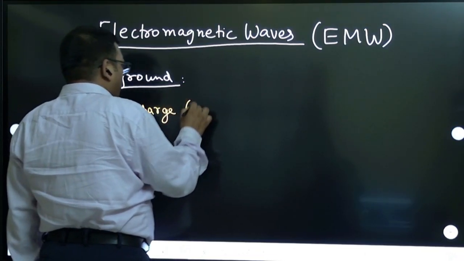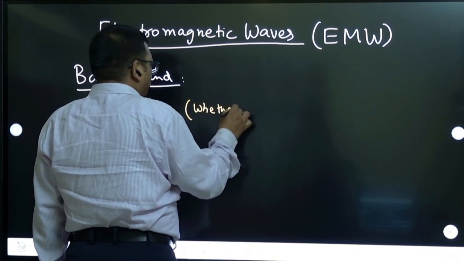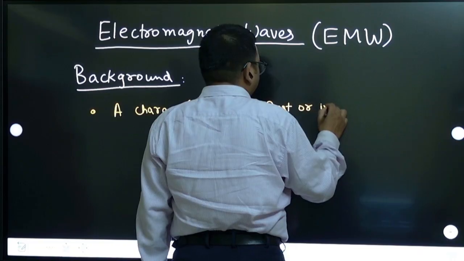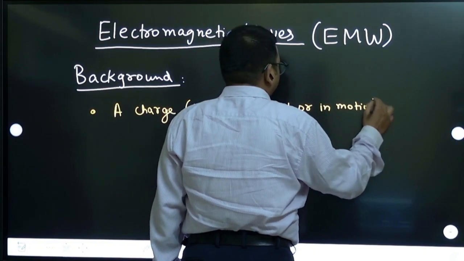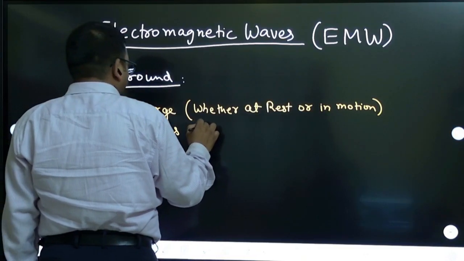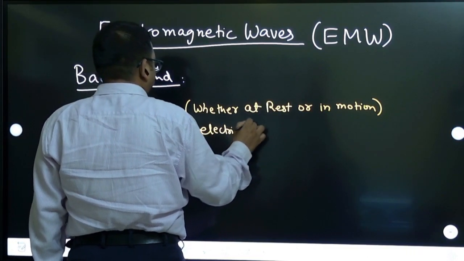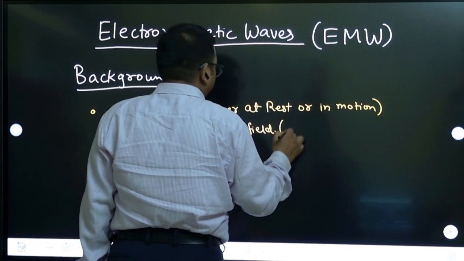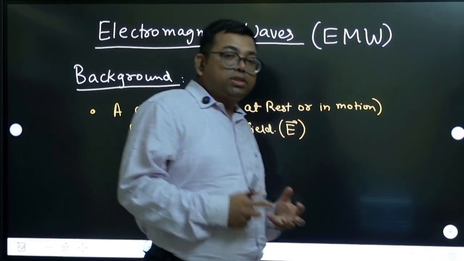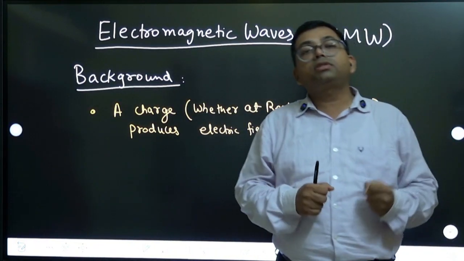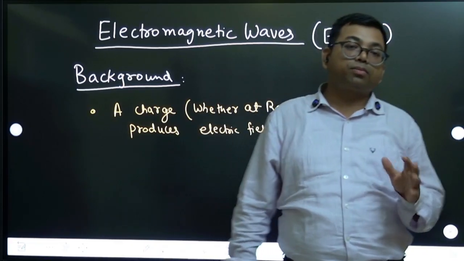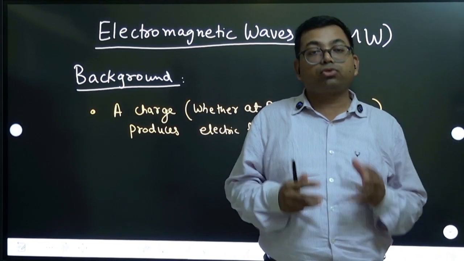A charge, whether at rest or in motion, produces electric field. Let us call electric field as E vector. So that is the nature of a charge. A charge is a particle which produces electric field when it is at rest, or whether it is in motion it will produce. But when it is in motion, it produces magnetic field also.